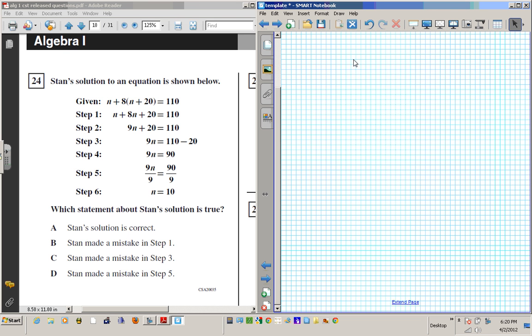So the first one says Stan's solution is correct. That means that there are no mistakes in the steps. Or if there are mistakes, it should be 1, 3, or 5. Okay, so let's go through his work and see where the mistake is.